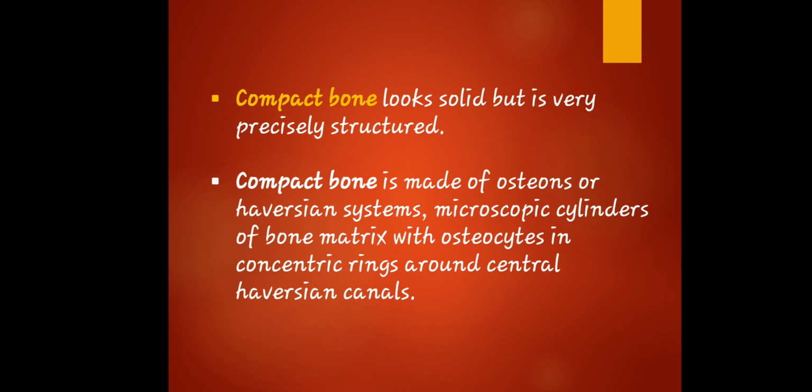So let's go back to the osteons. There's a question being asked in this part: what are osteons? Osteons actually refer to the chief structural unit of the compact bone.